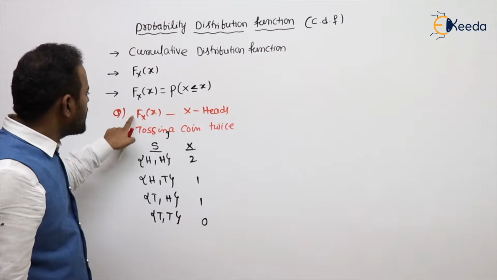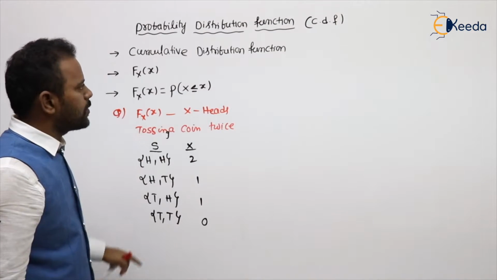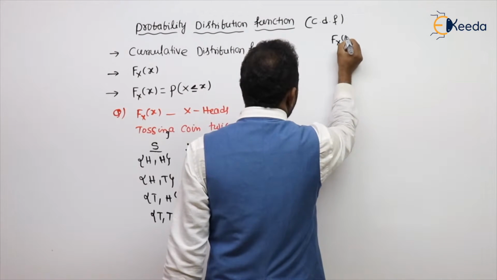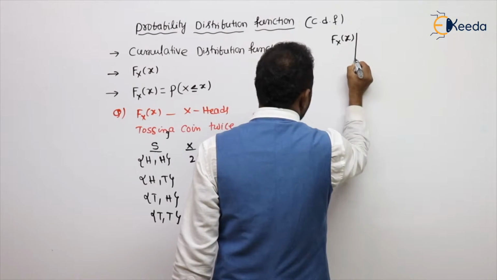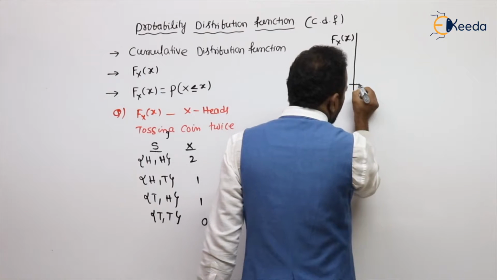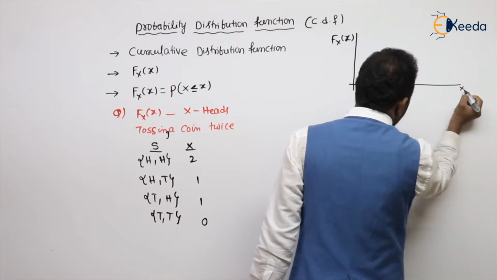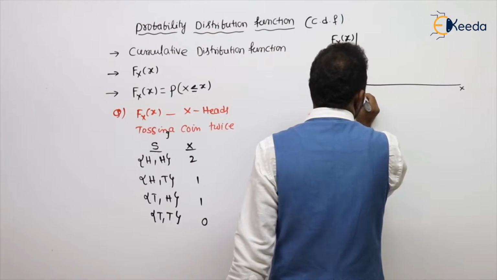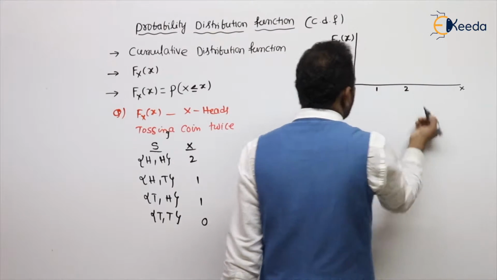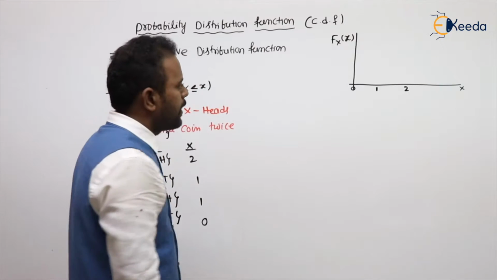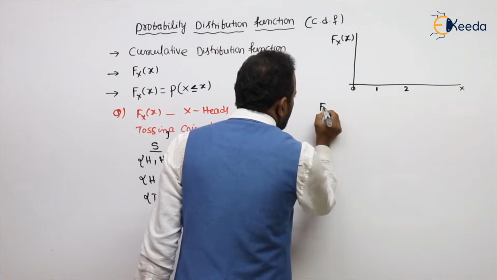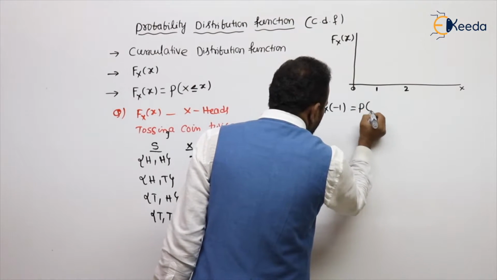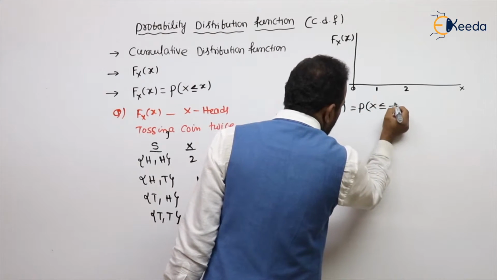What do we need to write? The CDF function, that is capital Fx of x versus the random variable x. The possible values are 0, 1 and 2. Now see, what is the meaning of Fx of, for example, -1? The probability of the random variable up to -1.